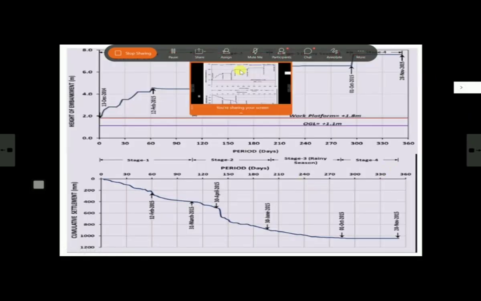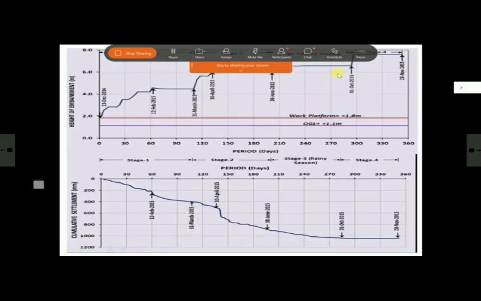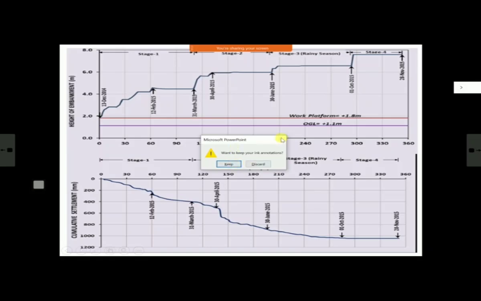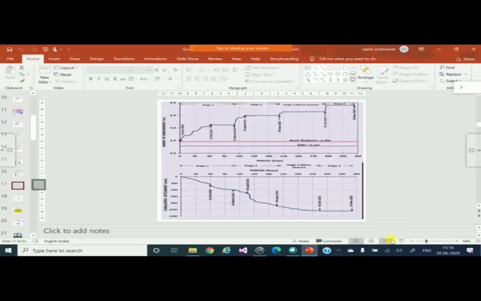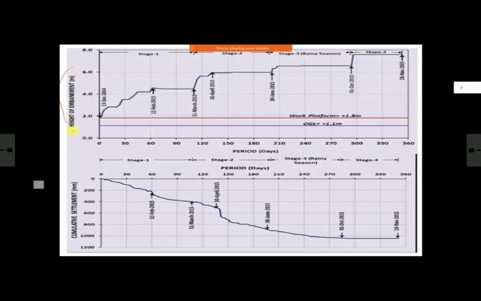This is the actual data of a site where stage construction was done. See here, this is the height of the bank. These are actual data, that was theoretical. This is cumulative settlement. Now you can see here, this is the building of the first stage. You have built the first stage, and then you are waiting up to here. So from here to here, this is total stage 1. Dates are also given: 31st March 2015, and this happened 12th February 2015.